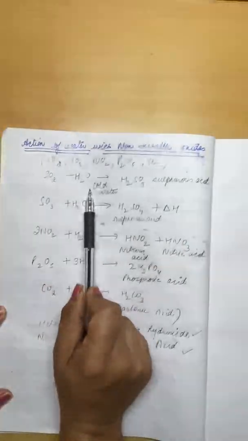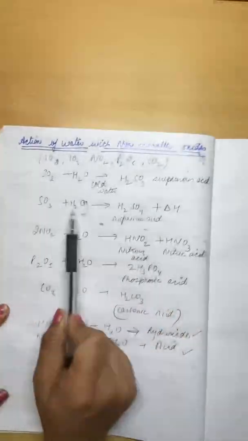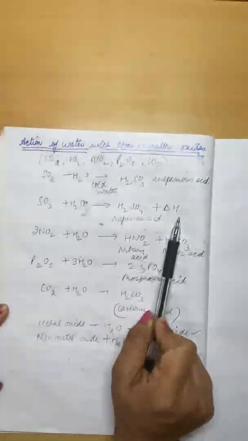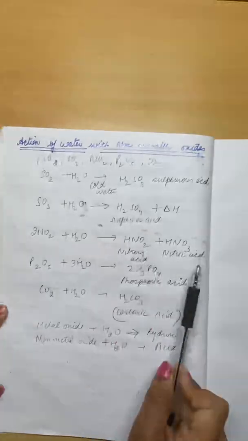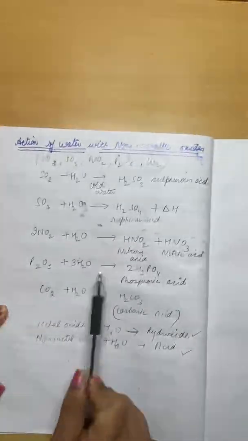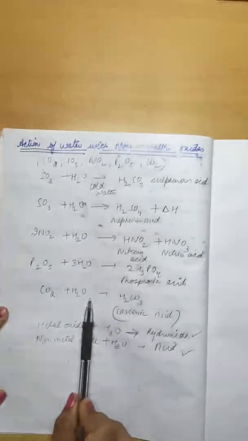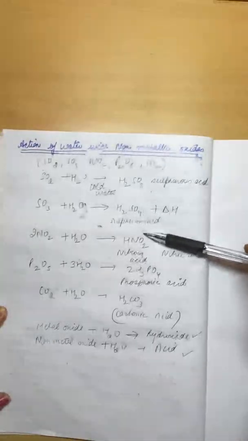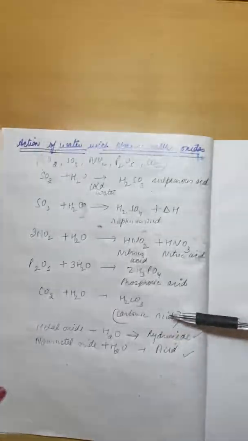Sulfur dioxide reacts with water to form sulfurous acid. Sulfur trioxide reacts with water to form sulfuric acid. Again, this is an exothermic reaction. Nitrogen dioxide reacts with water to form nitrous acid and nitric acid. Phosphorus pentoxide reacts with water to form phosphoric acid. Carbon dioxide reacts with water to form carbonic acid. As you have seen, in each case acids are formed. That means non-metal oxides react with water to form acids.